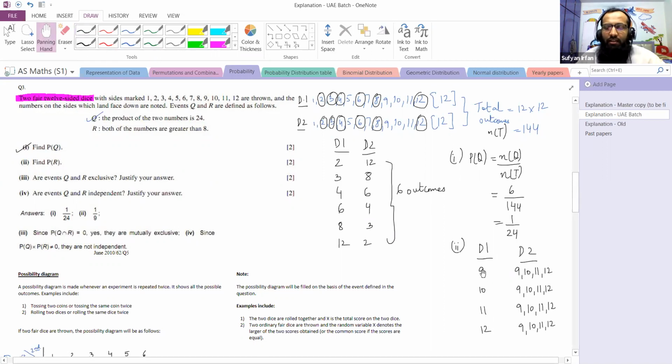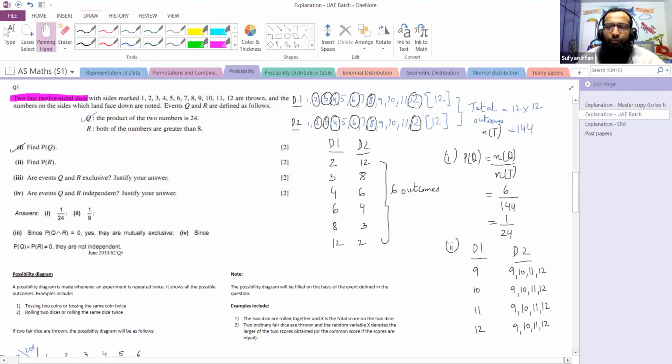So with 9, all possible outcomes can come in dice 2. With 10, any possible outcome can come in dice 2. With 11 as well, any outcome can come, and with 12 as well. So how many outcomes are there in total? 9, 9, 9, 10, 9, 11, 9, 12. These are 4 outcomes.